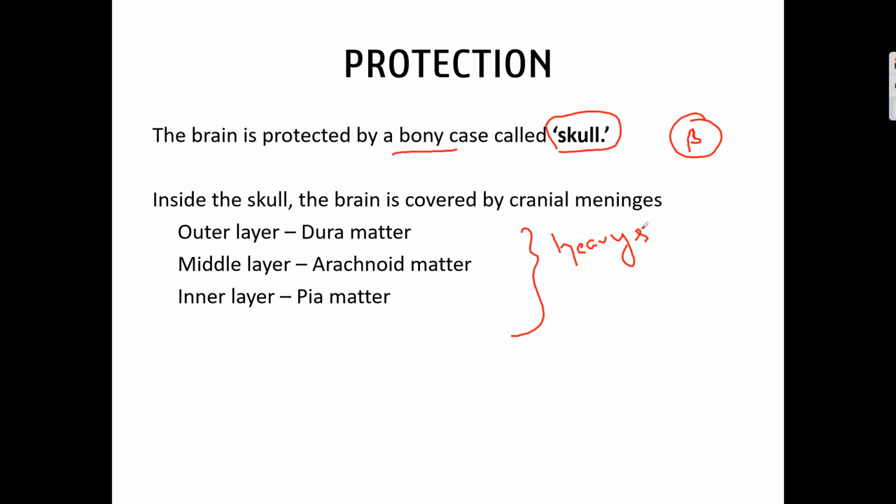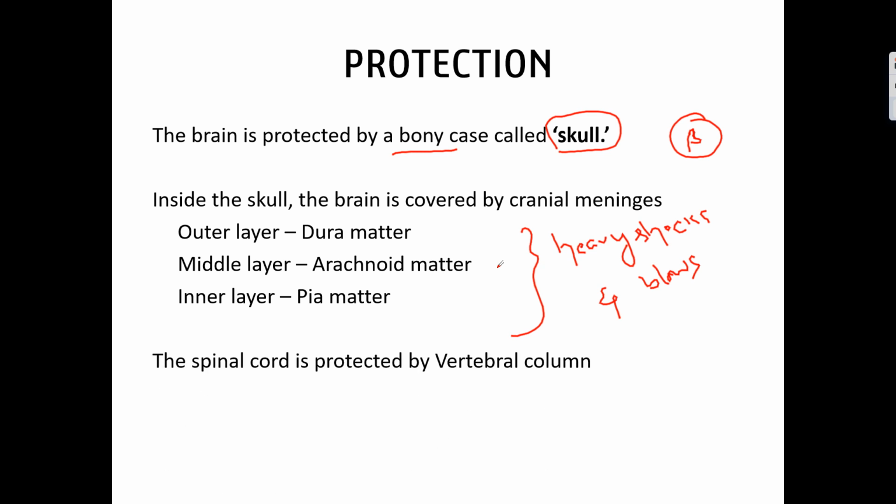Suppose there is a sudden blow, someone has thrown a stone onto your head, so what happens then? The skull as well as these meninges will try to protect your brain from injury.